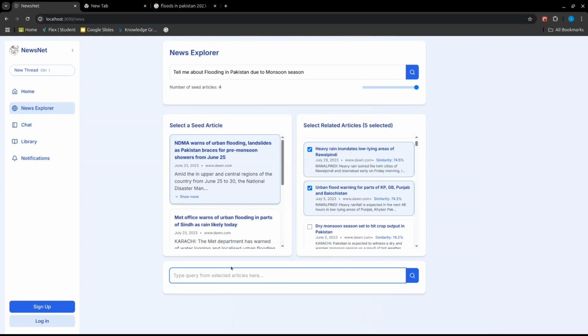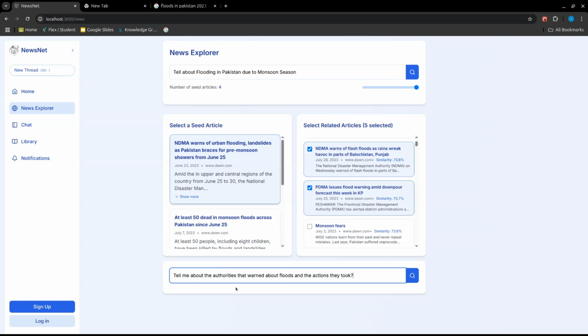That query can be anything you want to know that happened in these news, and whatever you want from these articles. The query that I have generated is: tell me about the authorities that warned about floods and the actions they took regarding these floods. Now, what our News Explorer would do is answer this question from these articles. Let's search.